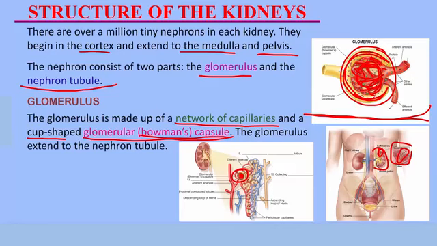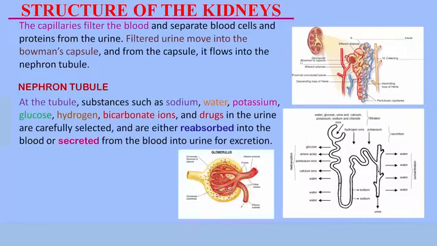What does the glomerulus do? So what is the function of the glomerulus? First, the capillaries located in the glomerulus filter the blood. This is their function. They filter blood. So when the capillaries receive blood, these are the blood vessels through which blood enters the glomerulus. The capillaries have tiny openings that filter the blood. And as they filter the blood, they retain the protein and the blood cells.